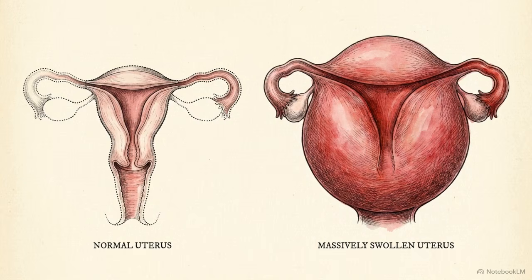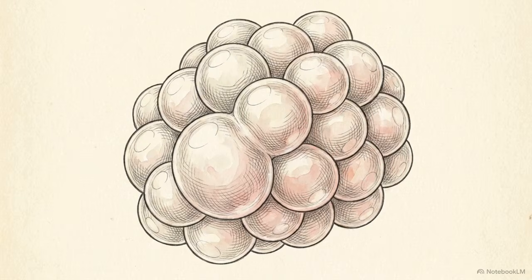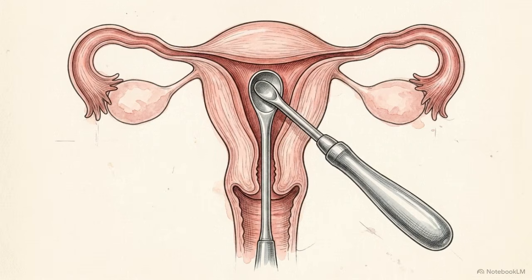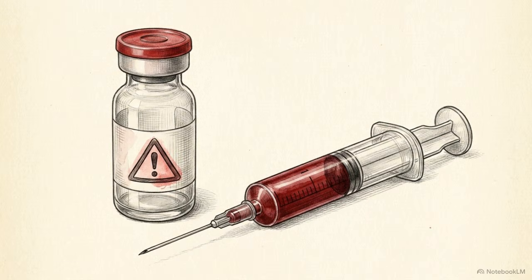Patients present with vaginal bleeding and a uterus that is significantly larger than expected for the gestational age. The bleeding is often accompanied by the expulsion of grape-like vesicles. On ultrasound, the absence of a fetal sac is replaced by a diffuse echogenic mass known as a snowstorm pattern. Management involves immediate curettage to clear the uterine cavity. Because of the risk of severe bleeding from these vascular tissues, clinicians use potent uterotonic drugs during the procedure. Trophoblastic disease is unique because it can evolve into choriocarcinoma, requiring long-term oncological monitoring after the initial complications are addressed.